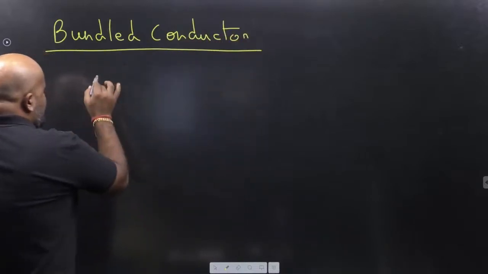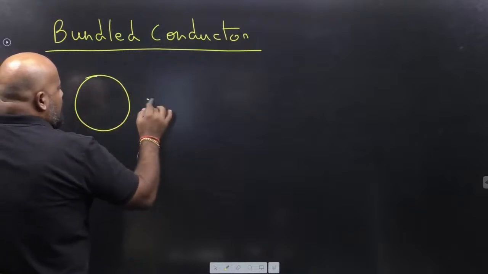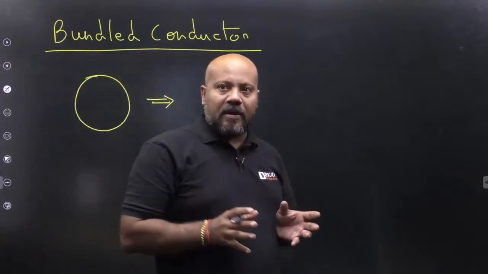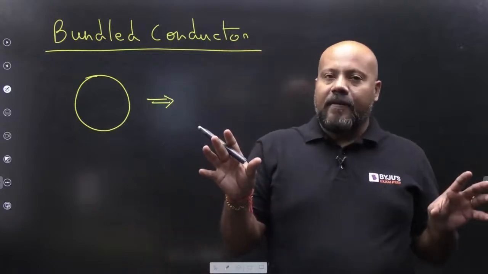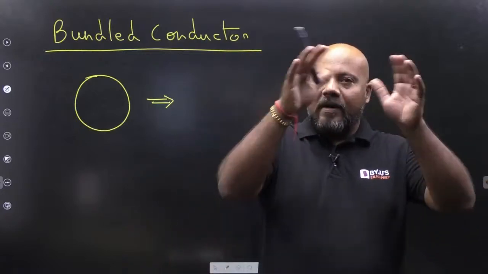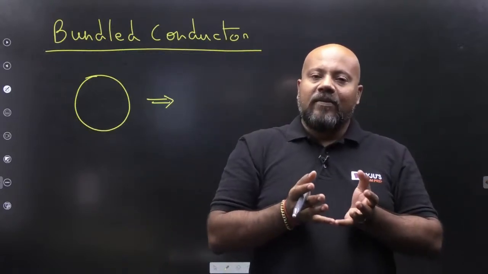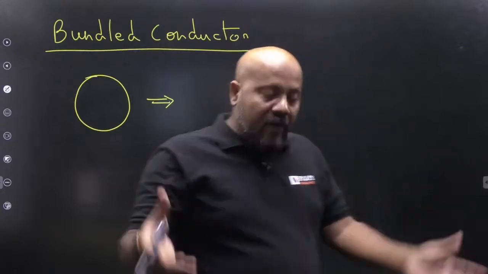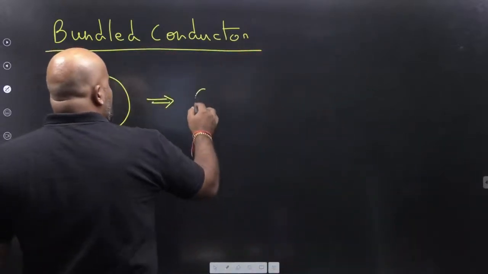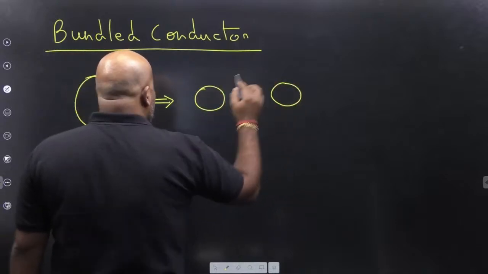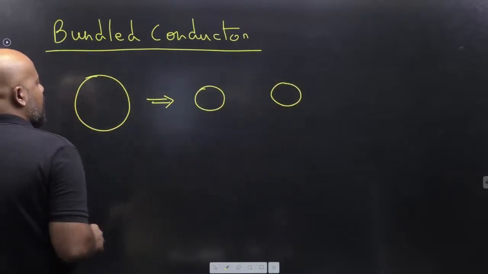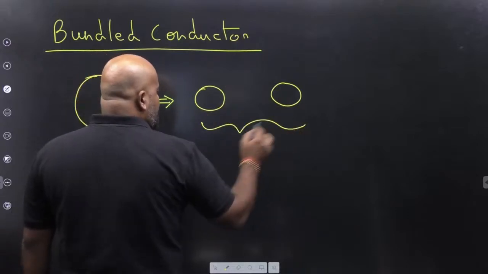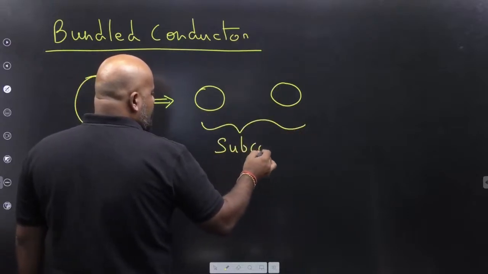The basic idea is, if we are having a conductor like this, I am going to break this conductor into smaller subconductors and give them some spacing. Suppose you have broken this conductor into two parts, and these are subconductors.